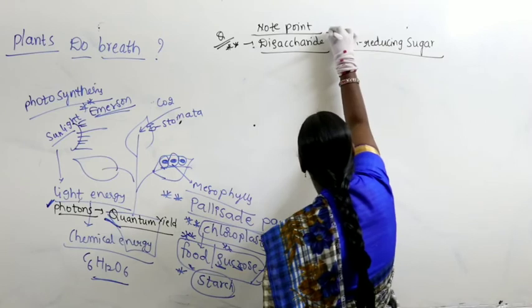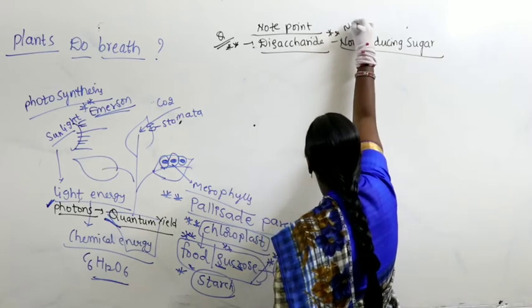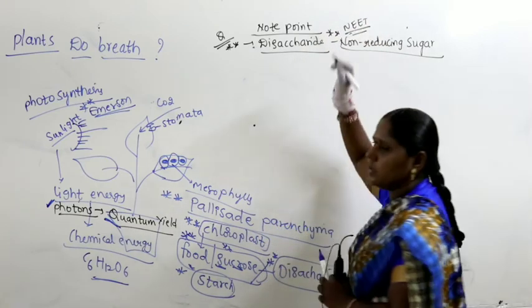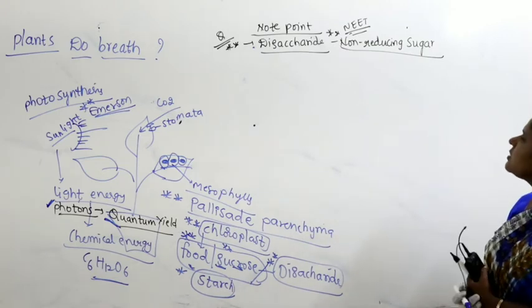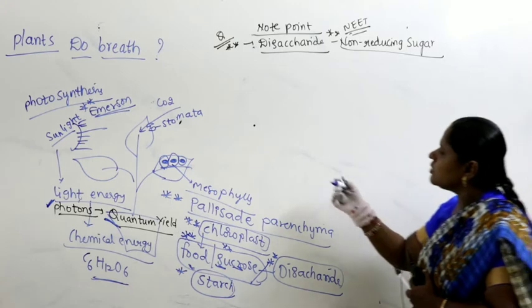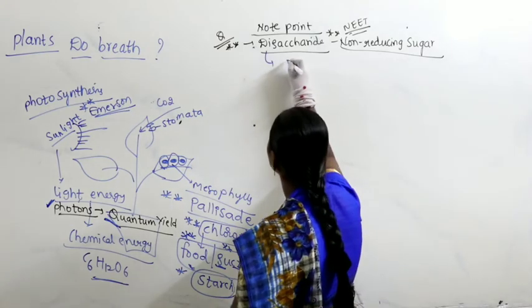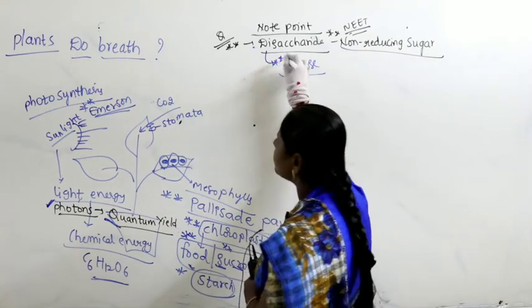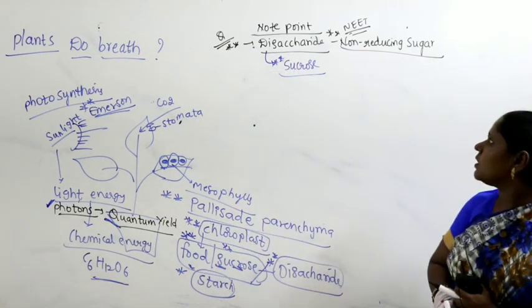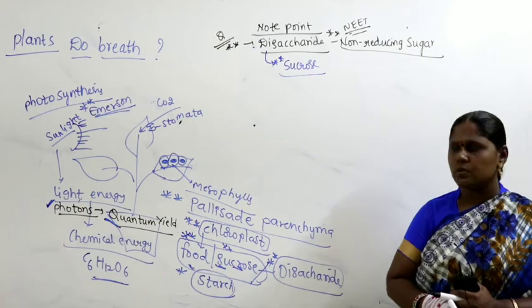Which is that non-reducing sugar? It was a previous NEET question, you all know it very well, right? Which is a disaccharide and which is a non-reducing sugar. You know that very well, we choose the answer as sucrose. So sucrose is a disaccharide, mostly food is stored in the form of sucrose, and it is a non-reducing sugar.